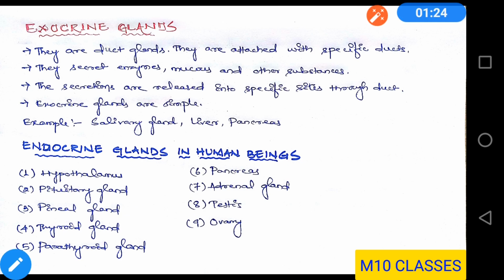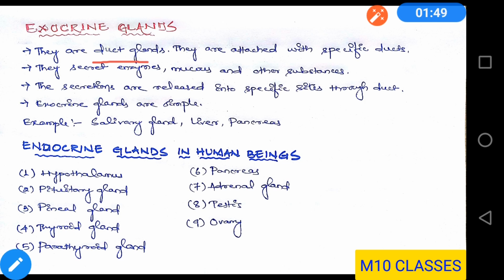Now let us read about exocrine glands. Exocrine glands are called the duct glands. That means a duct or tube is attached to these glands. They secrete enzymes, mucus, and other substances. The secretions are released into the specific sites through the duct or the tube.